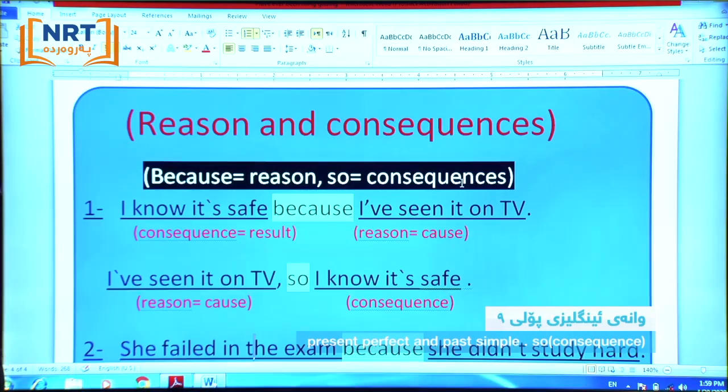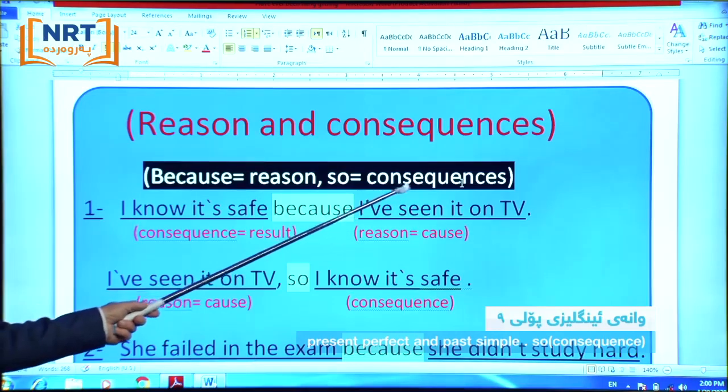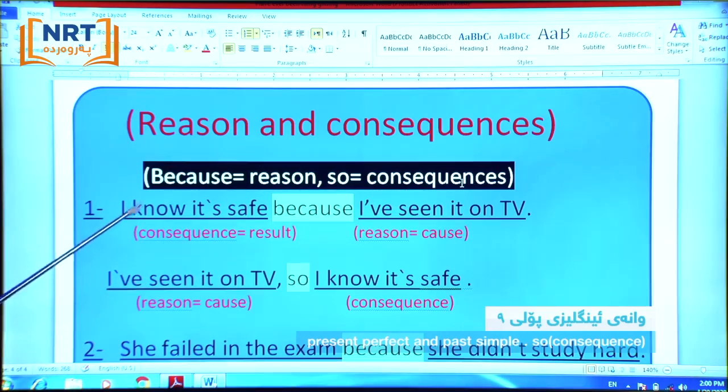Another subject in this lesson: we are going to talk about reasons and consequences. Because, we use it for the reason. And so, we use it for consequence. So look at this. How do we use "because" and how do we use "so"? Number one: I know it is safe. This is the consequence, which means the result, the outcome.